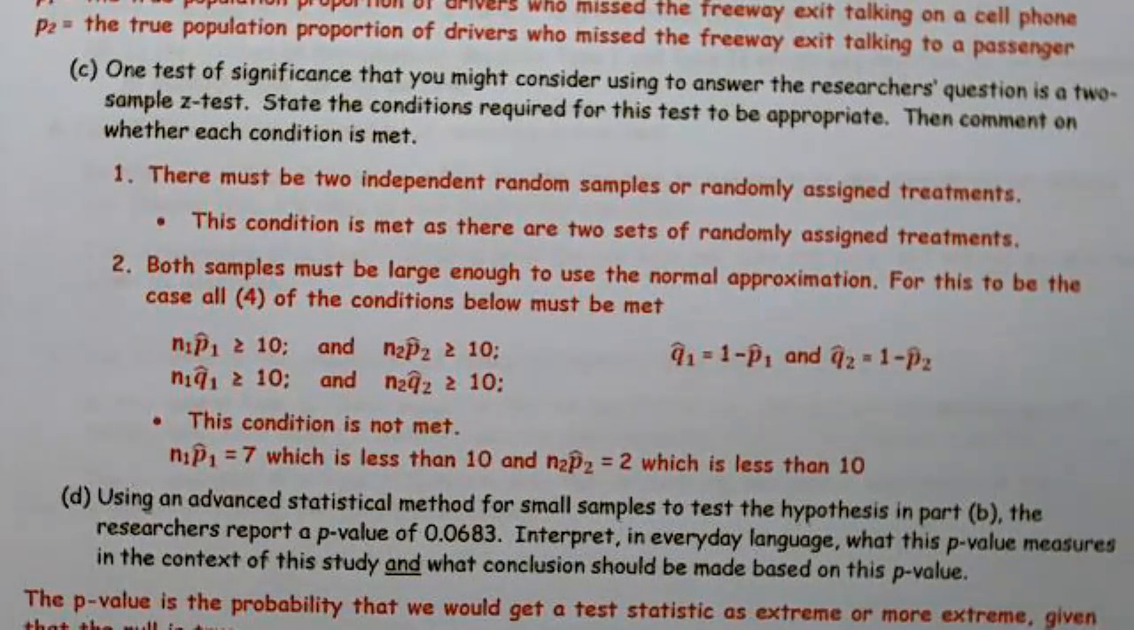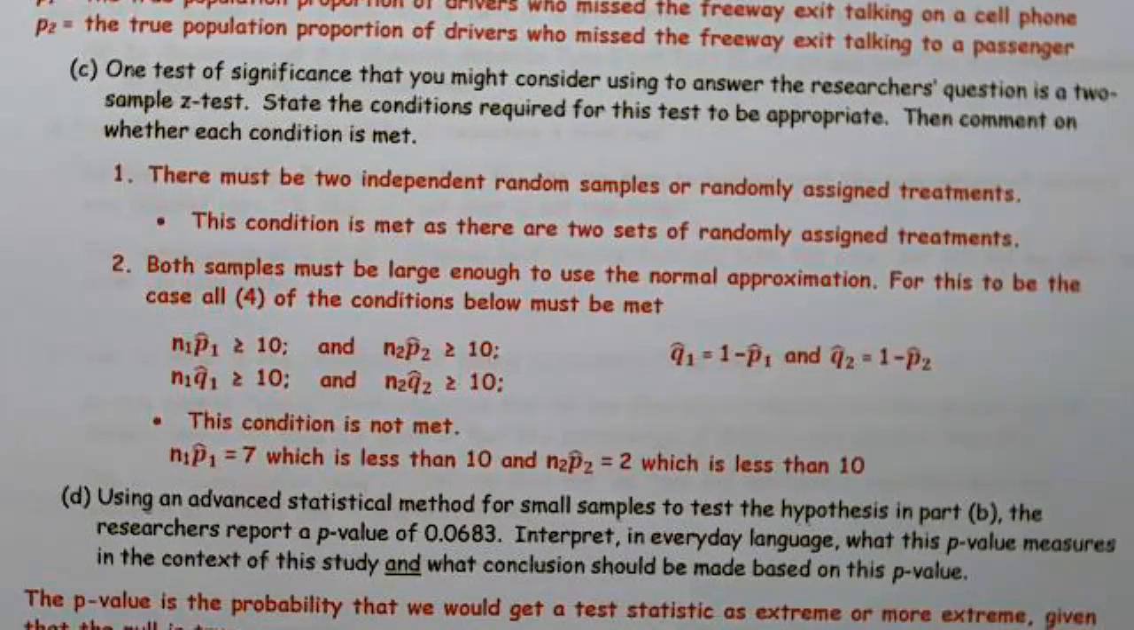So now they could go, okay, using an advanced statistical method for small samples, and you're like, I didn't learn this, and you're right, you didn't. But they said, hey, we did this, we know more than you. We ran this test, and we got a p-value of 0.0683. Interpret in everyday language what this p-value measures in the context of the study, and what conclusions should be made based on this p-value. I'm going to tell you this.